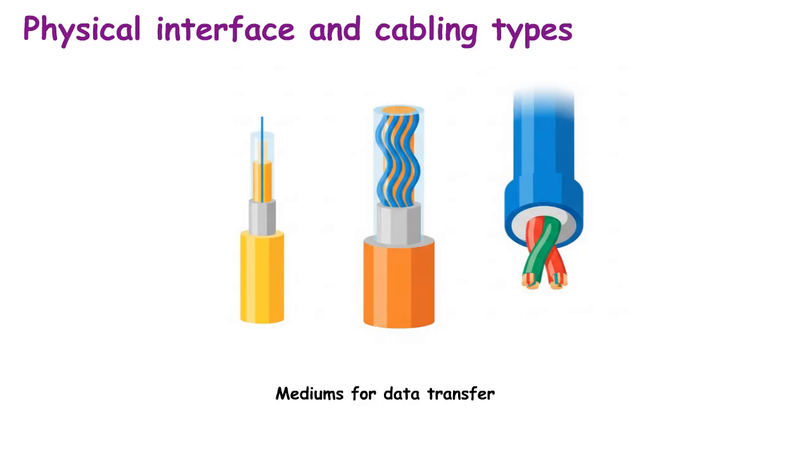These choices matter because speed, reliability, and budget all depend on the medium selected. From data centers to office wiring, the right cable ensures performance. The takeaway: choose the medium that best matches distance, bandwidth, and budget constraints.